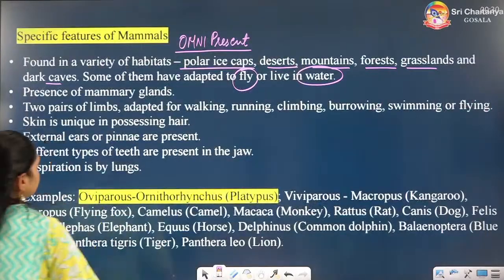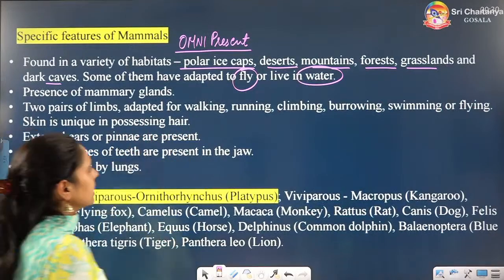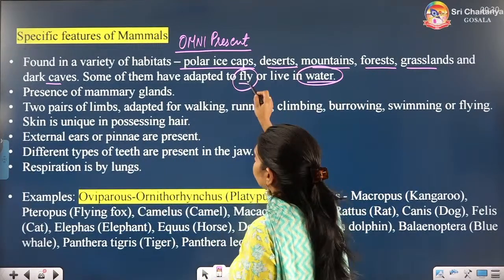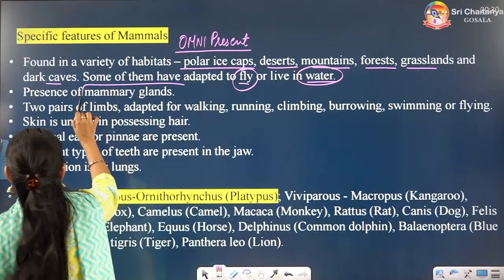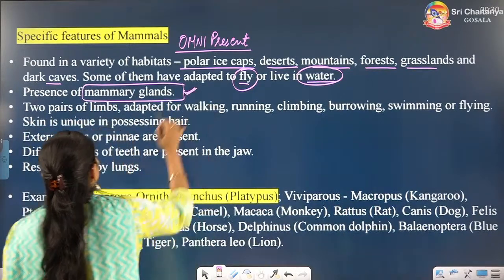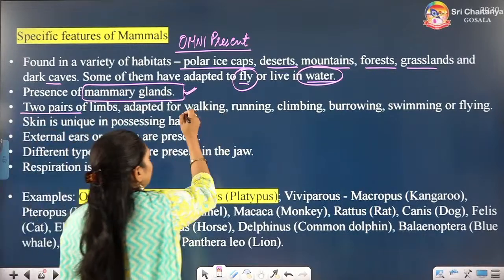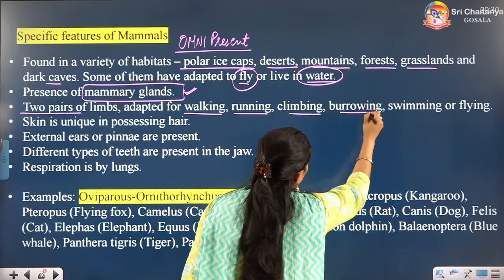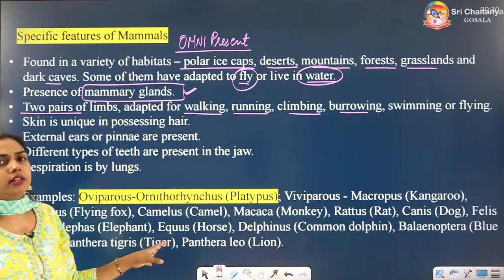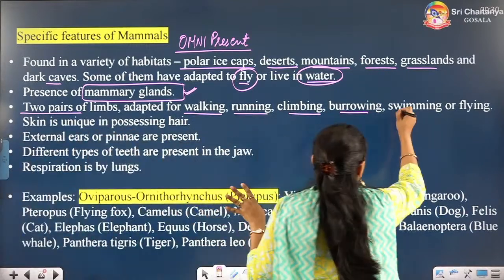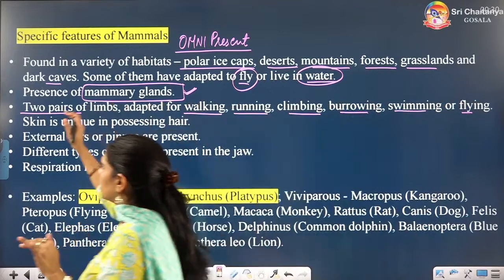You will see them live in water, you will see them flying. They have mammary glands, very important, unique feature. They have two pairs of limbs for walking, running, climbing, burrowing. They are doing everything with the help of their limbs, swimming, flying, all these kinds of functions.